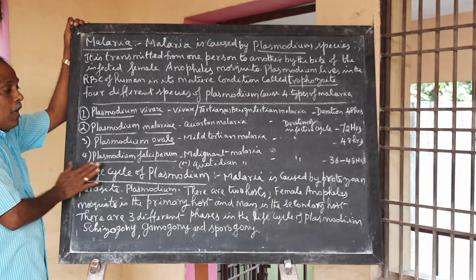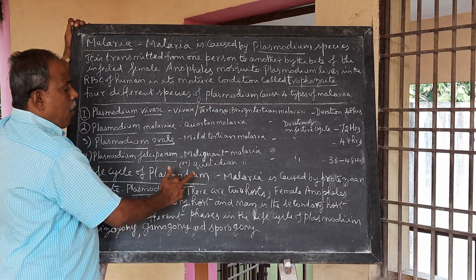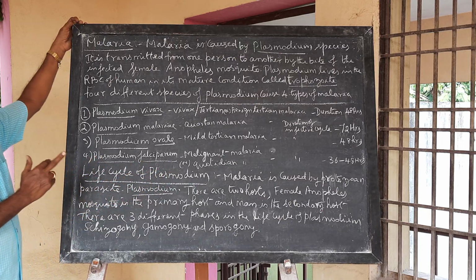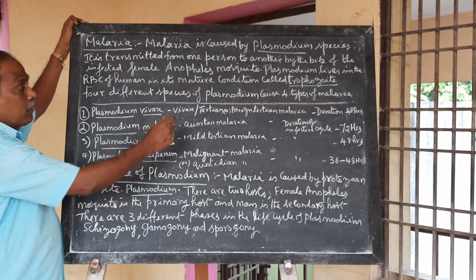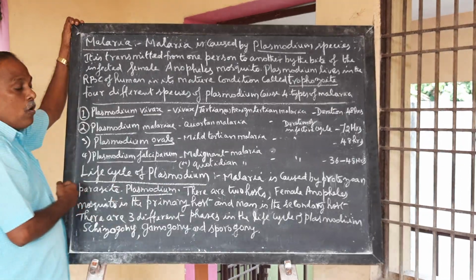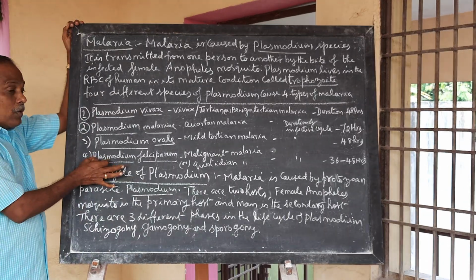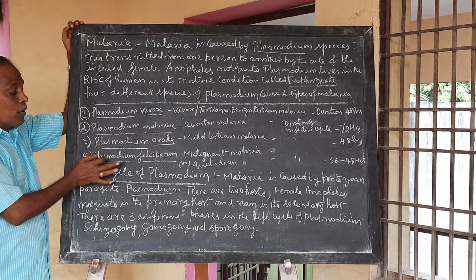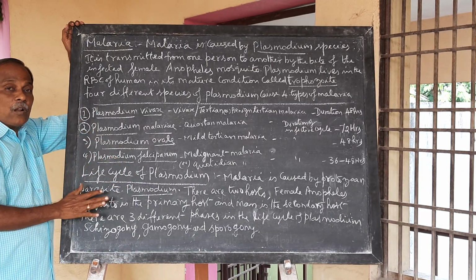Plasmodium falciparum causes malignant malaria or quotidian malaria. The duration of the infective cycle is 36 to 48 hours. So this is the fatal one. Plasmodium falciparum infection is the fatal one.